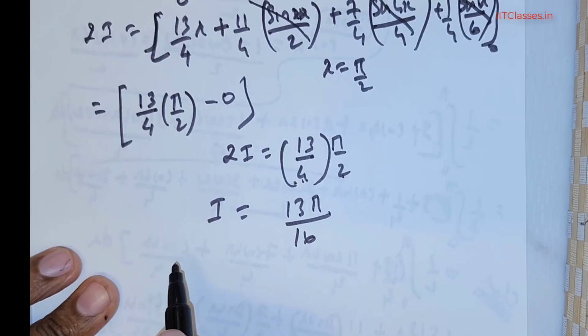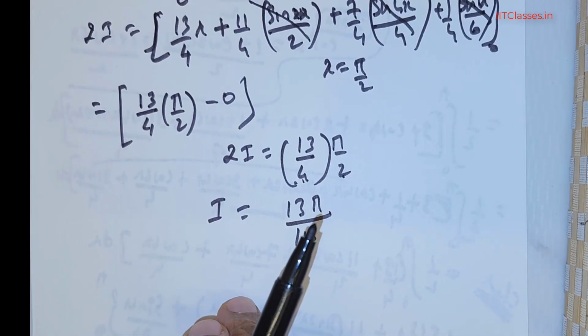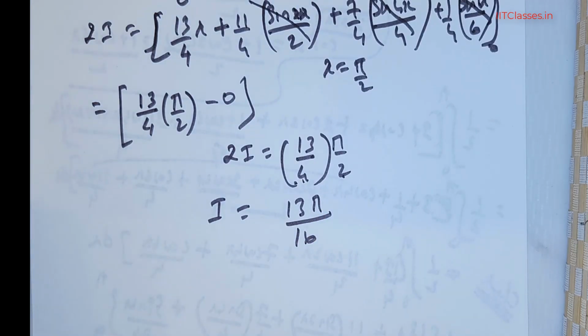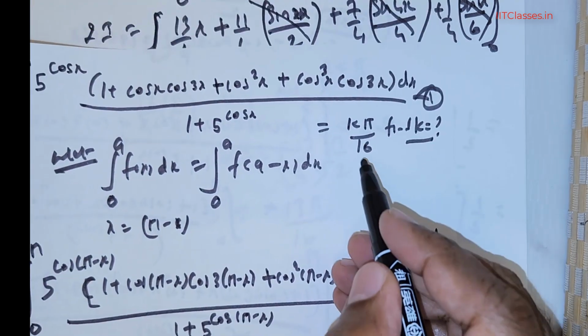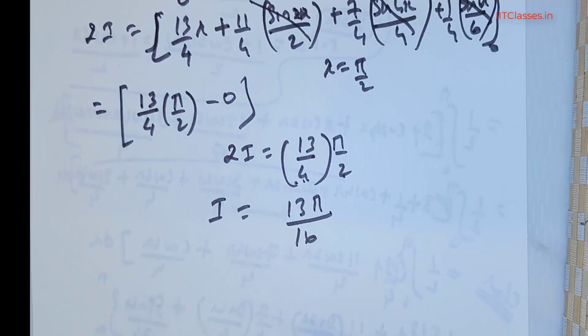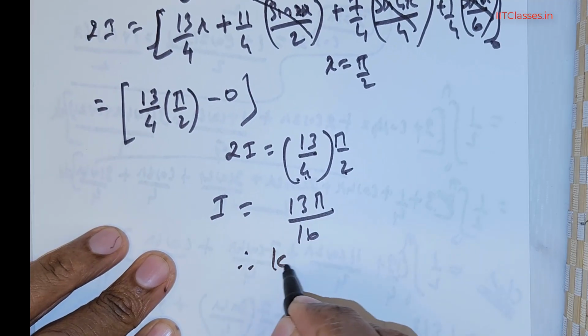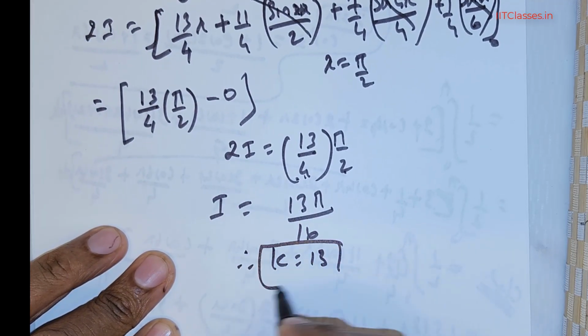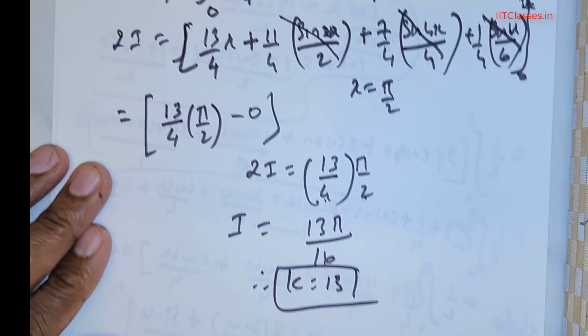Now they are asking us to find the value of k. You see here, this is the original question: find the value of k. So what is the value of k here? k is equal to 13. So that's the solution for this question.